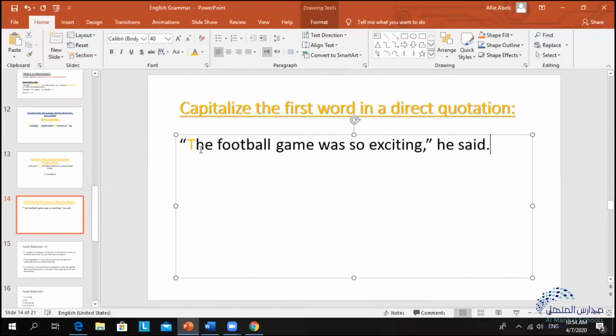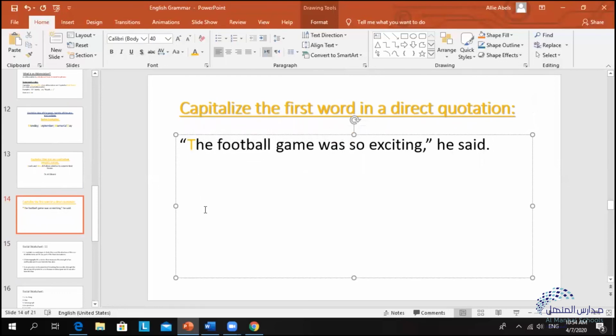If we say the football game was so exciting, he said, if we want to talk about someone else and what that person is saying, let's make an example, I tell you, Yusuf, I quote, Yusuf said the football game was so exciting. So before I start with what Yusuf said, my first word needs to be capitalized to indicate to everyone that this is a quote from Yusuf and not myself.